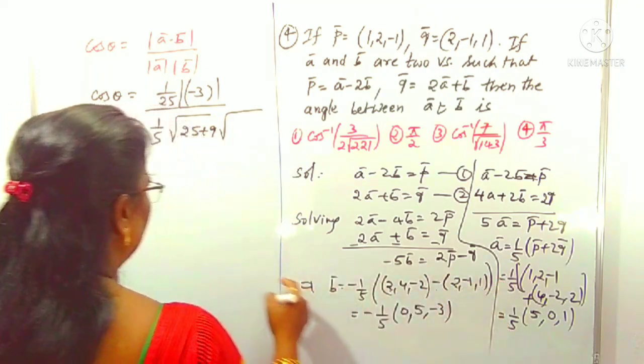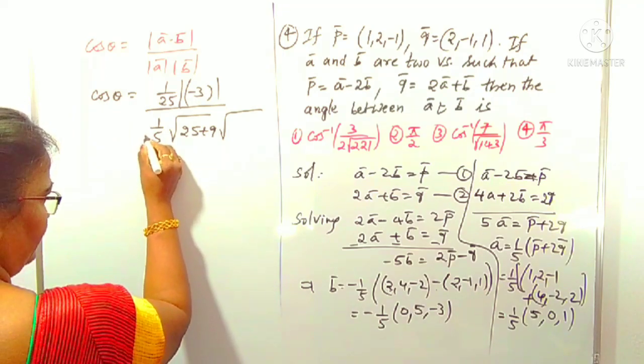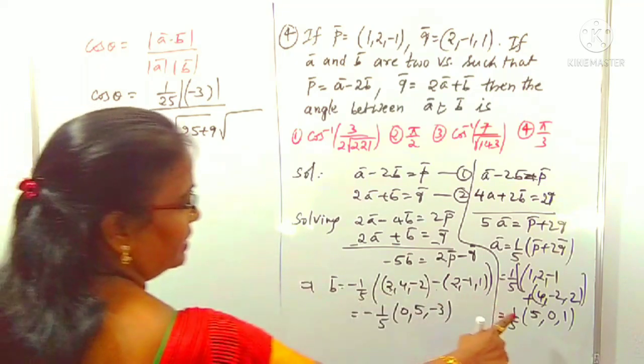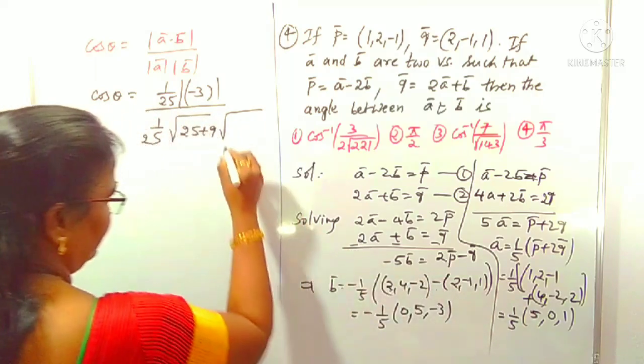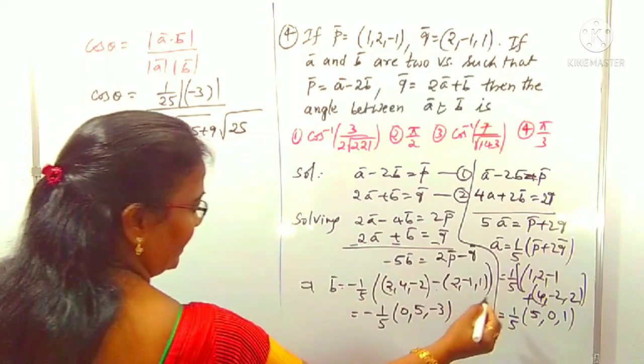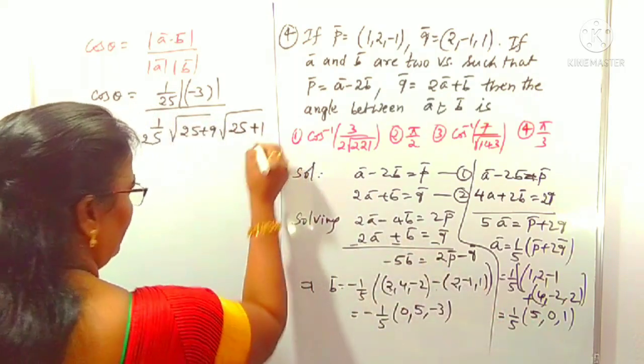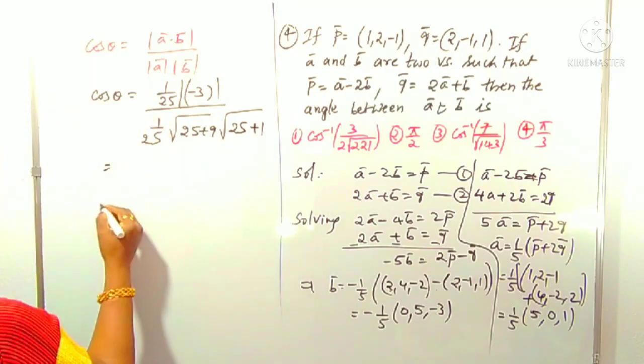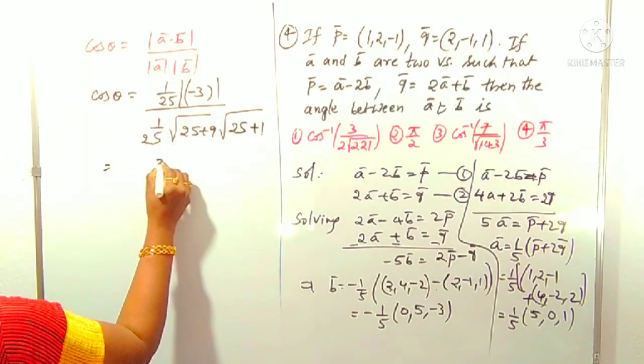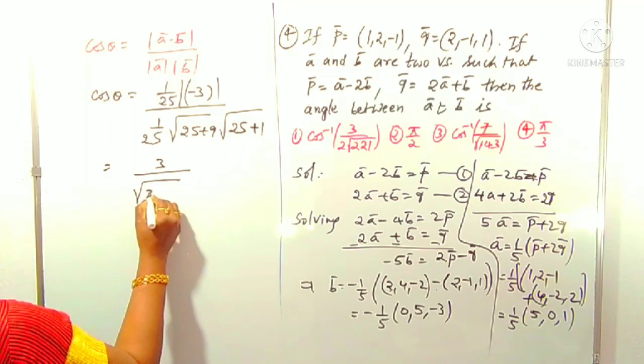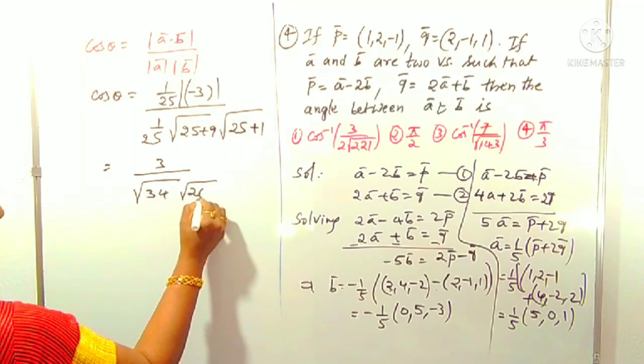Here also 1 by 5 is as it is. 1 by 5 into 1 by 5, 25 I am writing here. And root over 5 square 25 plus 0 square is 0, 1 square is 1. So right, 1 by 25, 1 by 25 gets cancelled. Mod minus 3 is 3 by root over 34 into root over 26 you got.